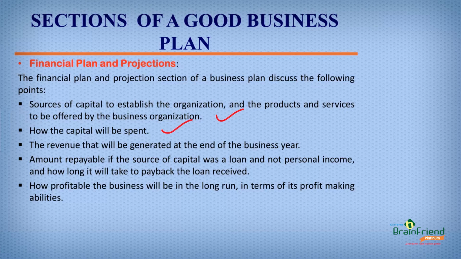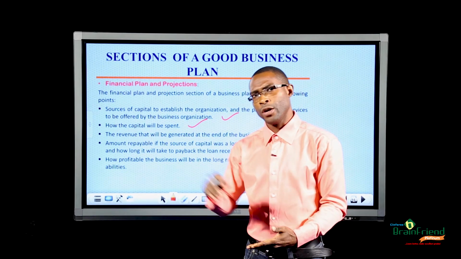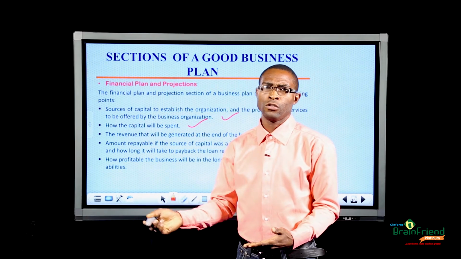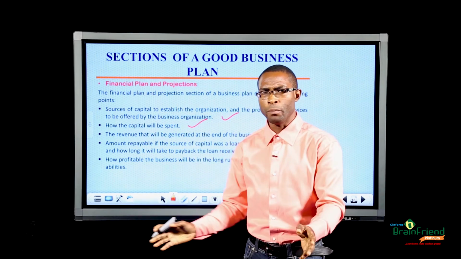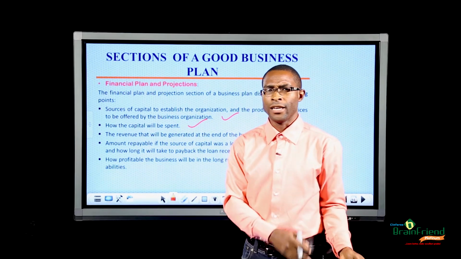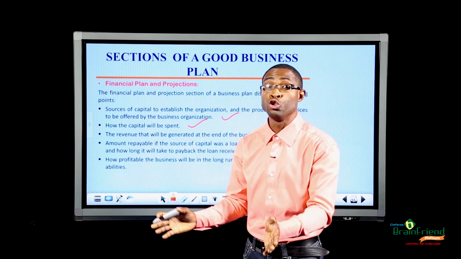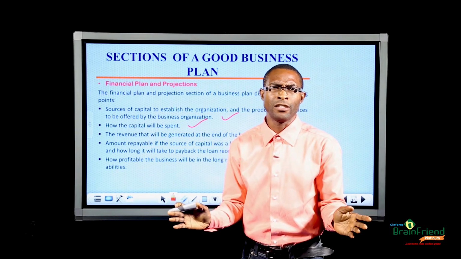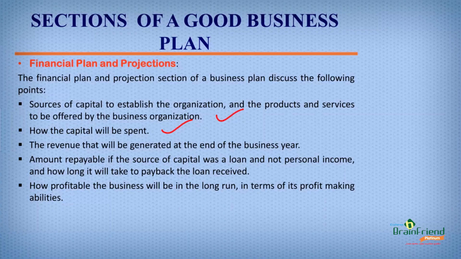How the capital will be spent. So you're giving us a detail of how you're going to spend your capital. If you're going into juice processing and you have 2 million naira, you're telling us that you're using maybe ₦1 million for equipment for juice processing, and then 500,000 naira for buying all the fruits you need for your juice processing, and then the remaining 500,000 naira for logistics, payment of staff, and so on.